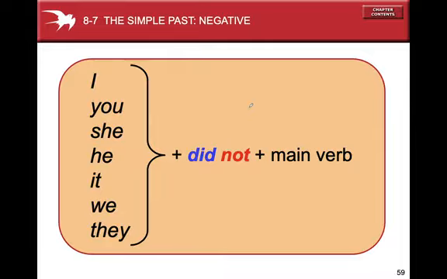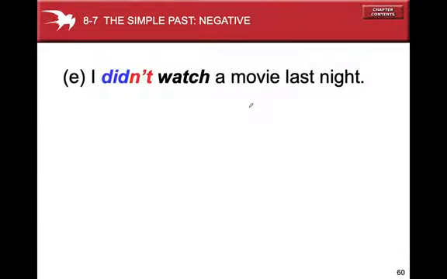So whenever you have I and you want to construct a sentence in negative form, you add did not plus a main verb. So, I did not climb the hill yesterday. You did not cram the pages last week, and so forth and so on. Then, I did not watch a movie last night.